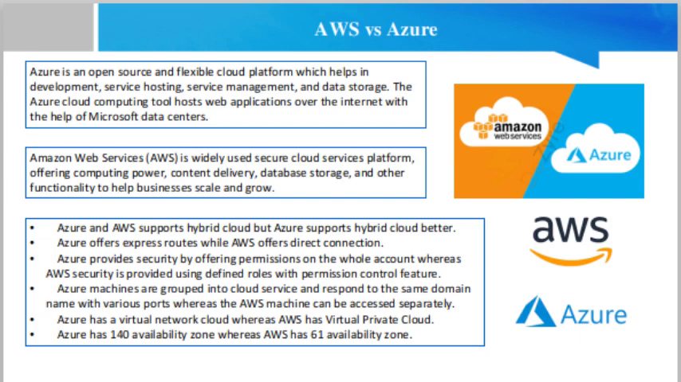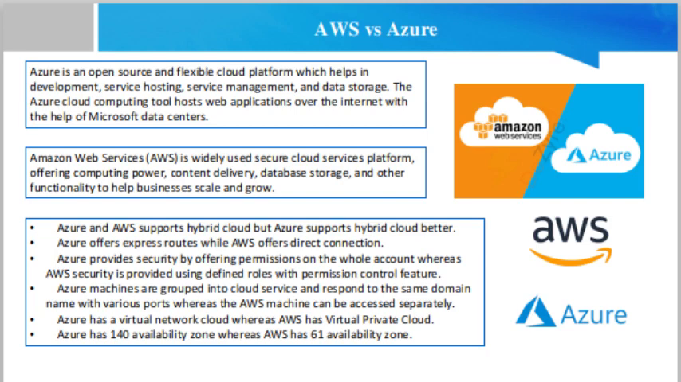What is AWS or Amazon Web Services? Amazon Web Services (AWS) is a widely used, secure cloud services platform offering computing power, content delivery, database storage and other functionality to help businesses to scale and grow.